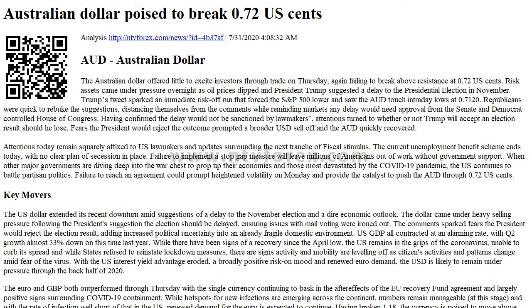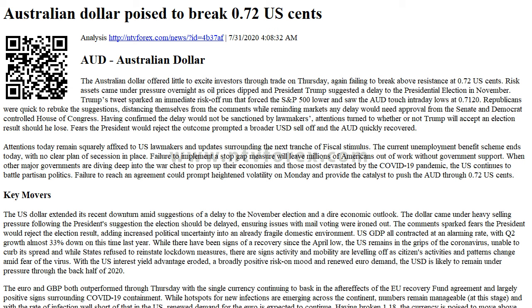Republicans were quick to rebuke the suggestions, distancing themselves from the comments while reminding markets any delay would need approval from the Senate and Democrat-controlled House of Congress. Having confirmed the delay would not be sanctioned by lawmakers, attentions turned to whether or not Trump will accept an election result should he lose. Fears the president would reject the outcome prompted a broader USD sell-off and the AUD quickly recovered.